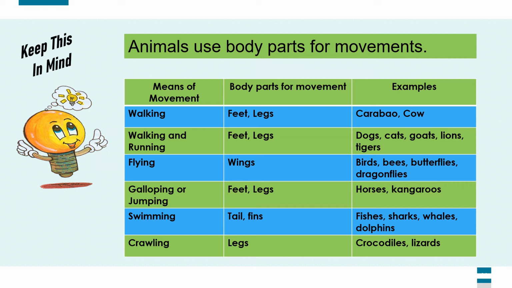On the other hand, horses and kangaroos use feet and legs for galloping or jumping, and fishes, sharks, whales, and dolphins use tails and fins for swimming. And lastly, crocodiles and lizards use legs for crawling.